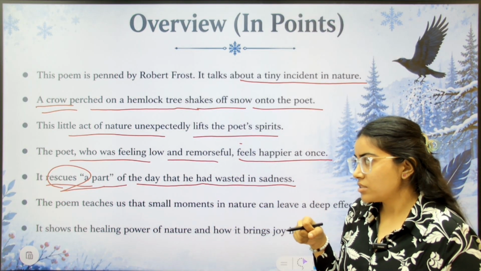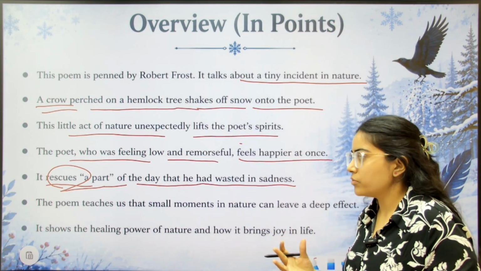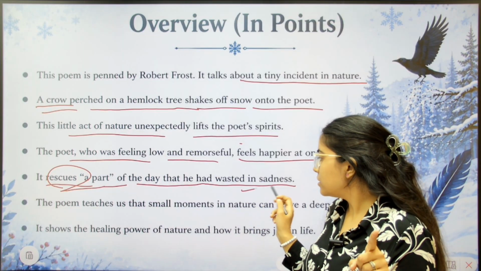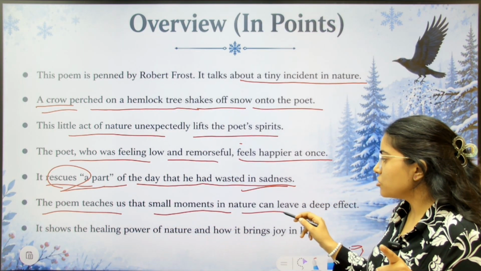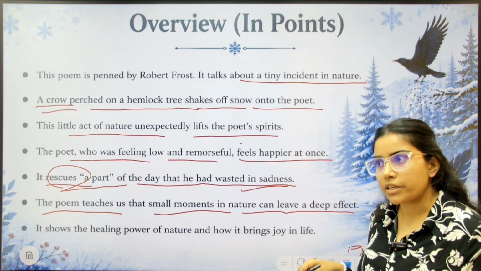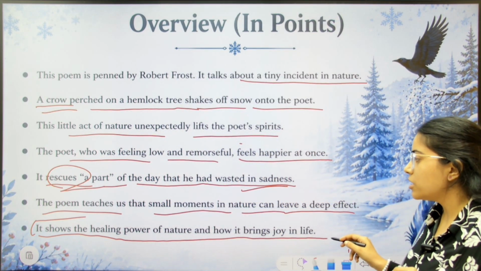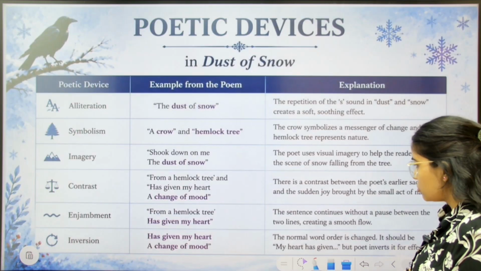So Robert Frost is saying that the crow had saved another part of his day, and the first part he has already wasted in sadness. The poem teaches us that small moments in nature can leave a deep effect. So what does it show? It shows the healing power of nature and how it brings joy. Okay, how it brings joy to us.